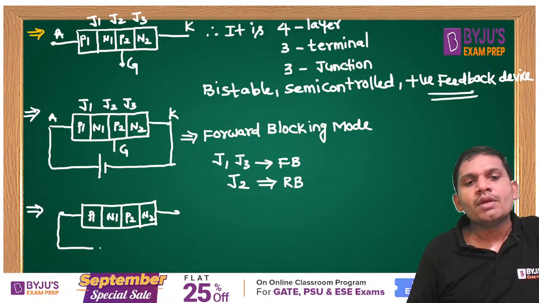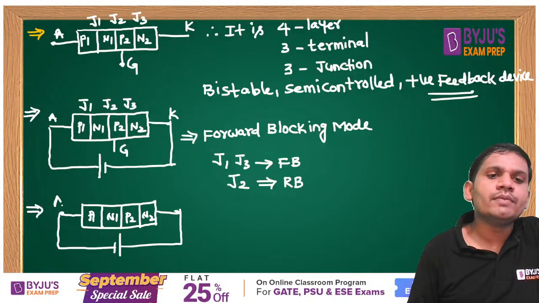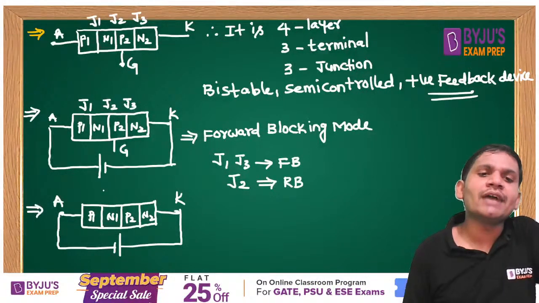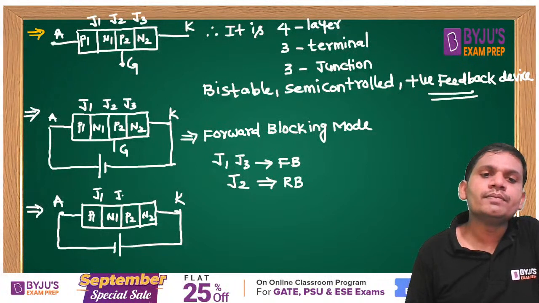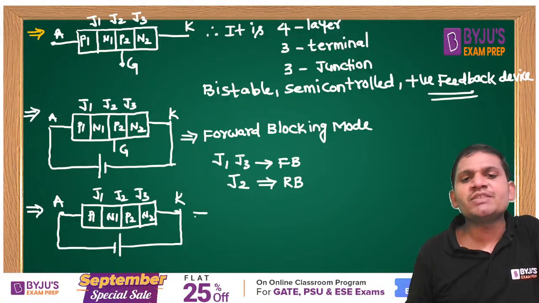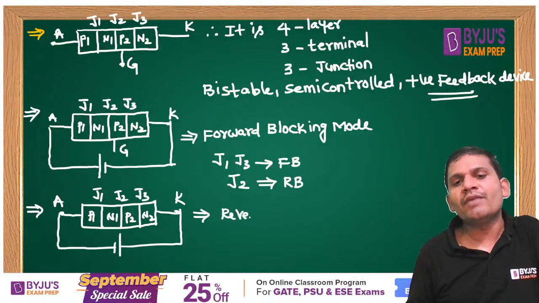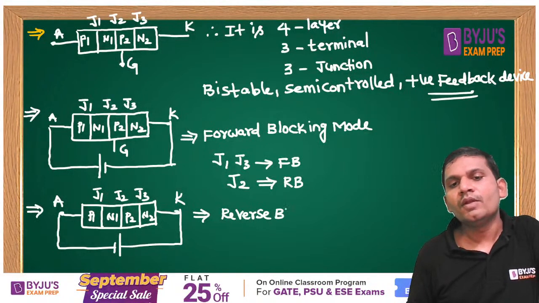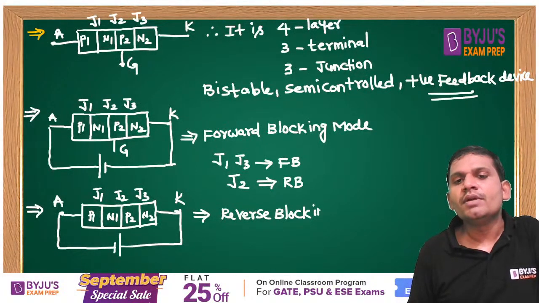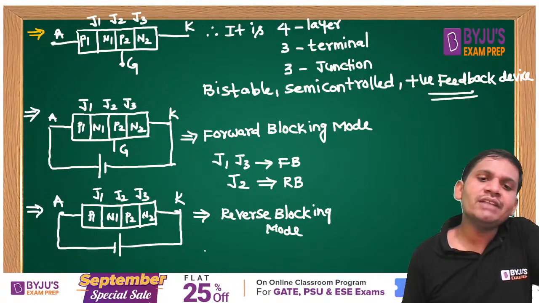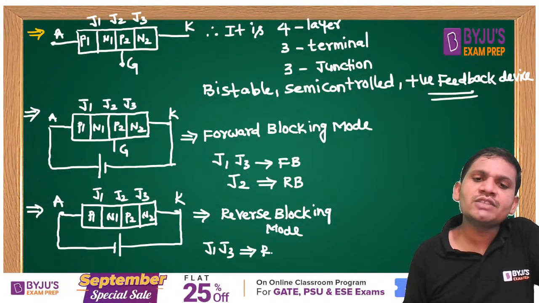Here the anode is connected to the negative plate, and the cathode is connected to the positive plate. This is under reverse blocking mode. Important points, students. In reverse blocking mode, J1 and J3 are reverse biased. J2 is forward biased.